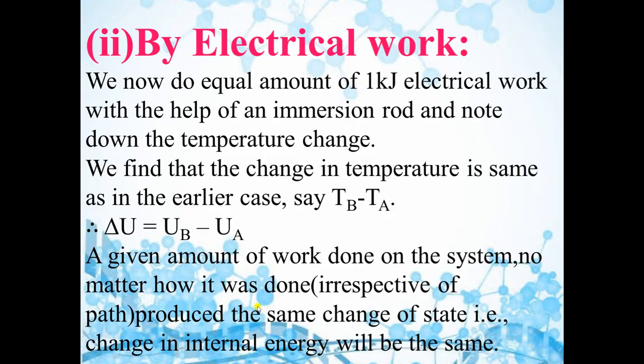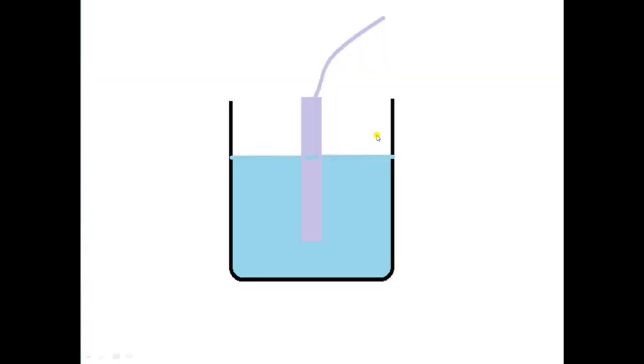Now in the second experiment, we will do electrical work. So we will immerse the electric rod in water. Here you can see that this is an electric rod and it is immersed into water. Then temperature of the container will increase and we will find out initial temperature and final temperature. With temperature, internal energy changes, right?